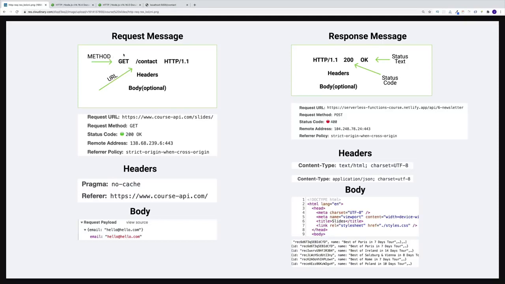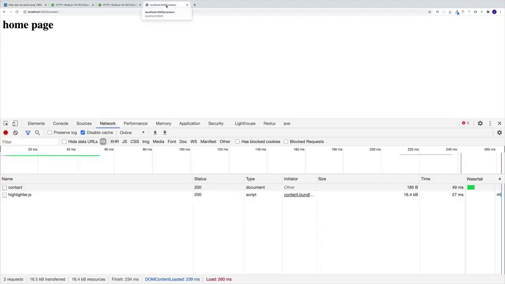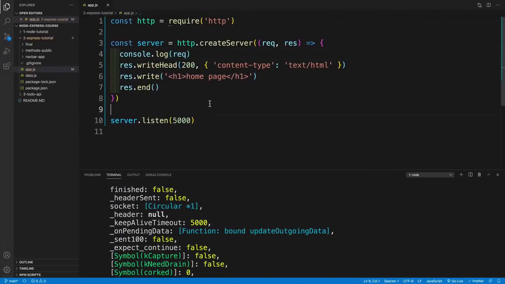We'll just deal with the URL. But we will cover, of course, methods once we hit Express. For now, I'm just going to assume that the only thing that the users are trying to do, they just want to get the resources from our server. So that's why we won't look for the method. Just keep in mind that, yes, of course, those methods are available on this request object.